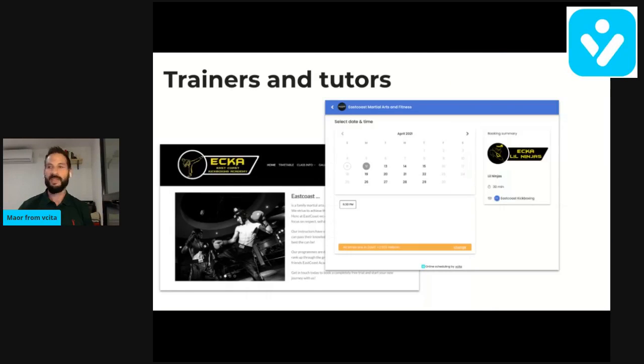So we said we're going to have a few examples. Here's a first example of an actual business that uses this feature on Visita. And this is really a classic use case. This is a boxing gym in the UK, and they're using group events to manage registrations to a group boxing class. So they have boxing classes. You see Little Ninjas, they have boxing classes for kids. They have it a few times a week. They just put that in the calendar, put the time slots in, and they let their clients register to those events. And once that event is full, then you don't see that time slot anymore.